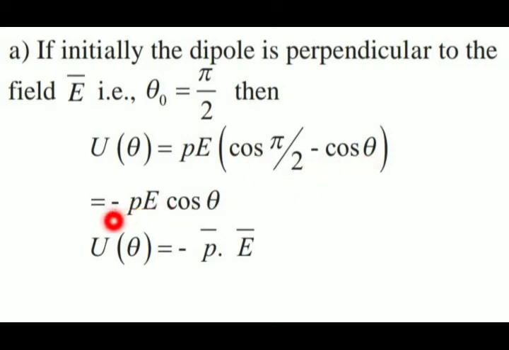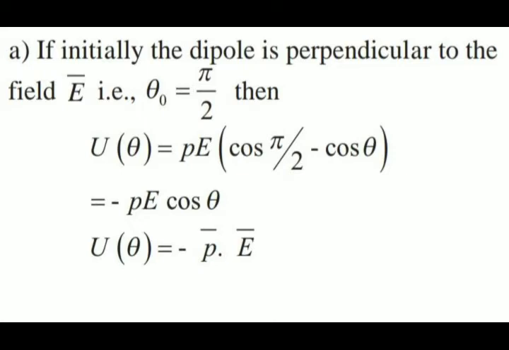So finally we will have minus PE cos theta. And if you take the vector form, cos theta is nothing but the dot product, so it will be minus of vector P dot vector E. So this is when the dipole is perpendicular to the field.